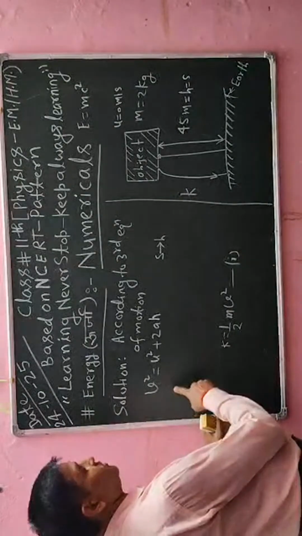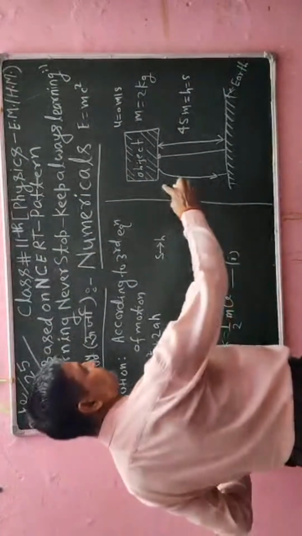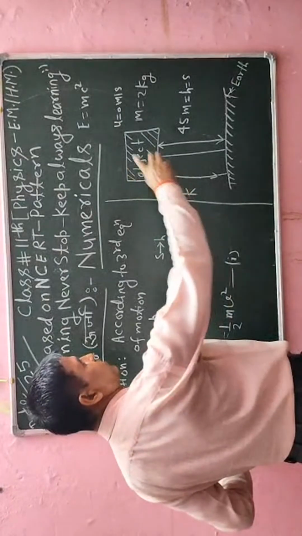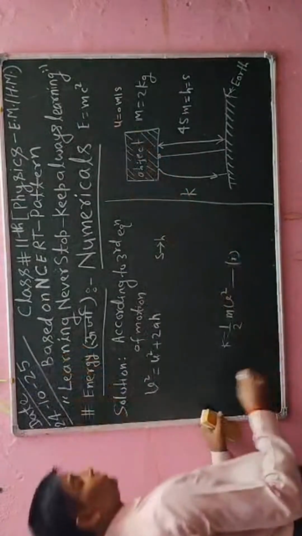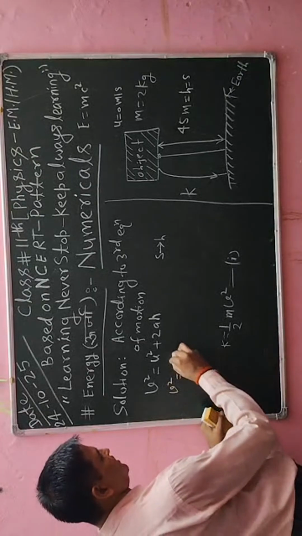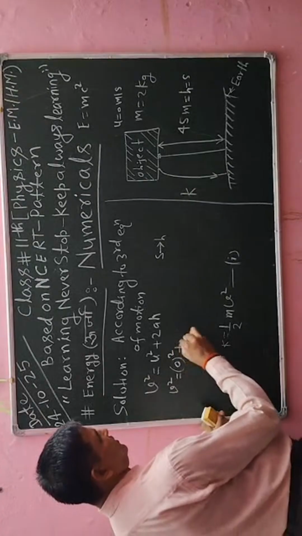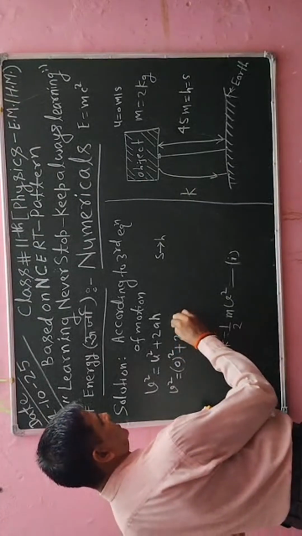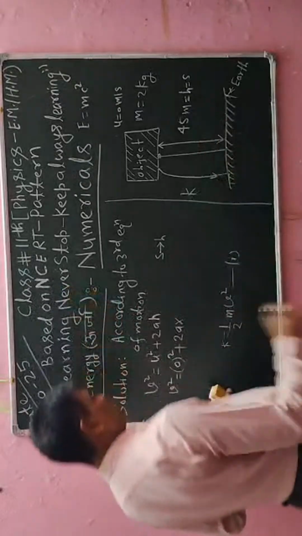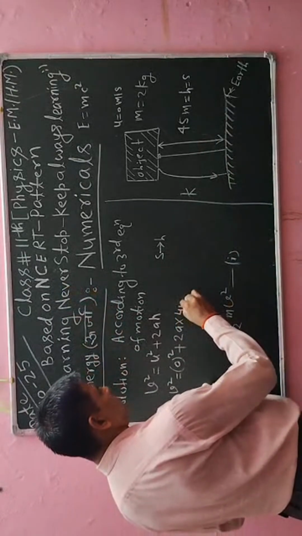Now if the object is at rest, that is, the object is not falling, the initial velocity will be 0. So I will put in place of initial velocity 0 whole square plus 2ah. The value of h is also given here, 45 meter, so I will put 45 meter.